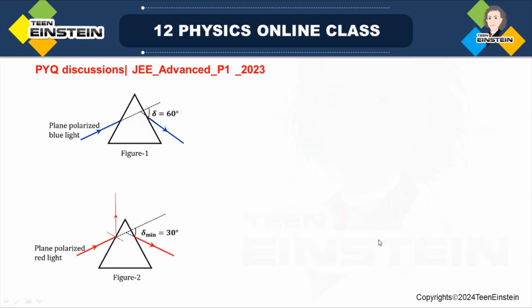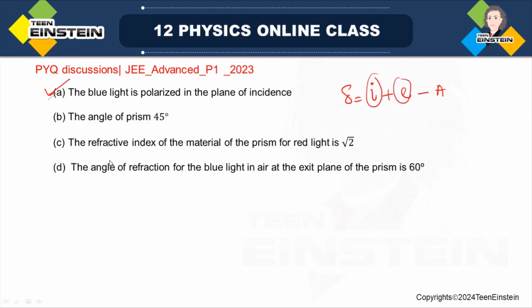There was a question here, where one option was that the angle of refraction for the blue light in the air at the exit plane of the prism is 60 degree. That means this is E. So this is also a correct option here. We have got 60 degree.